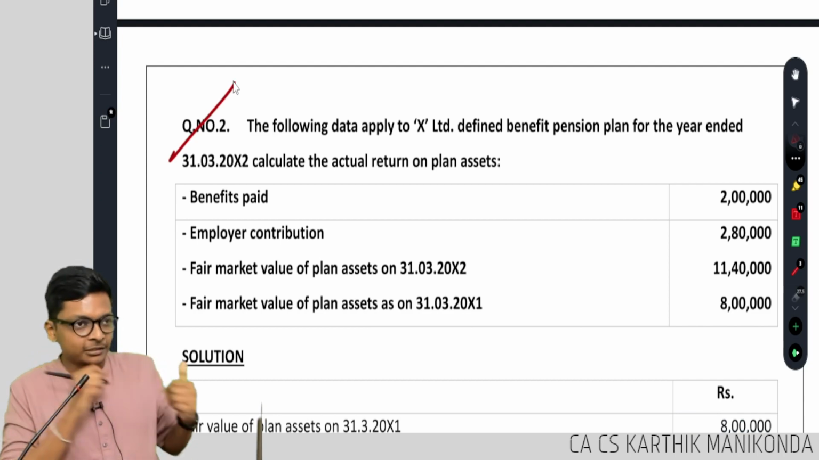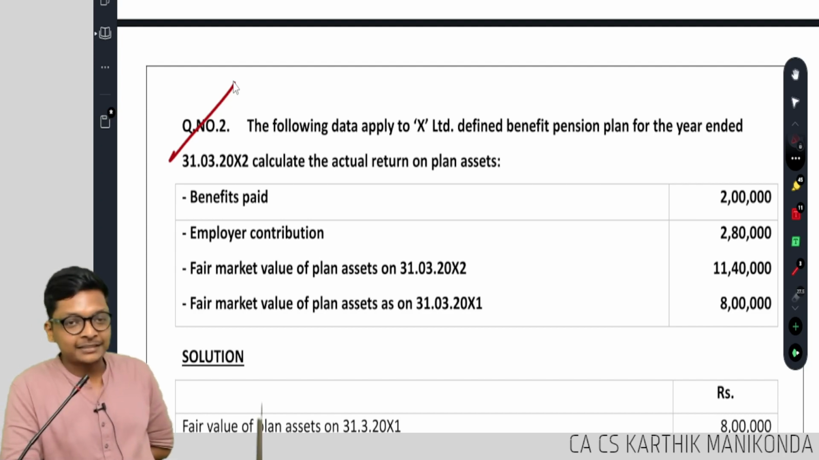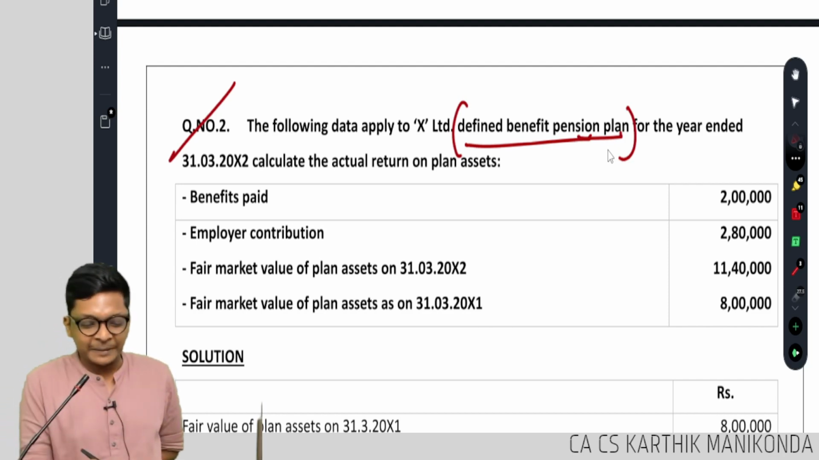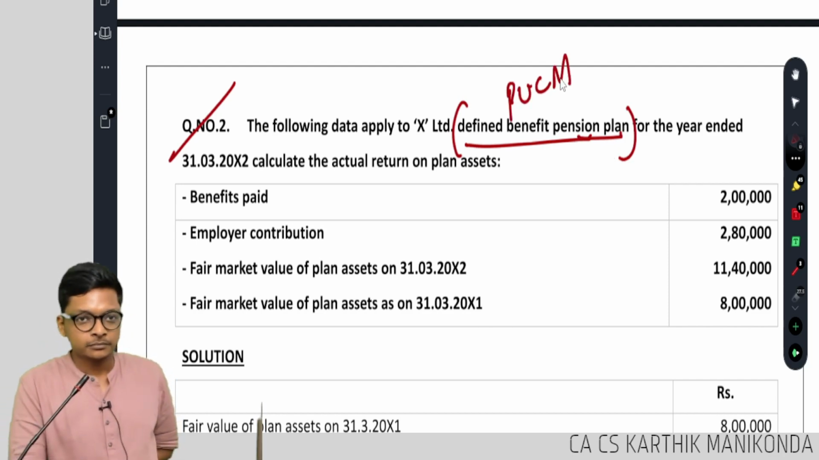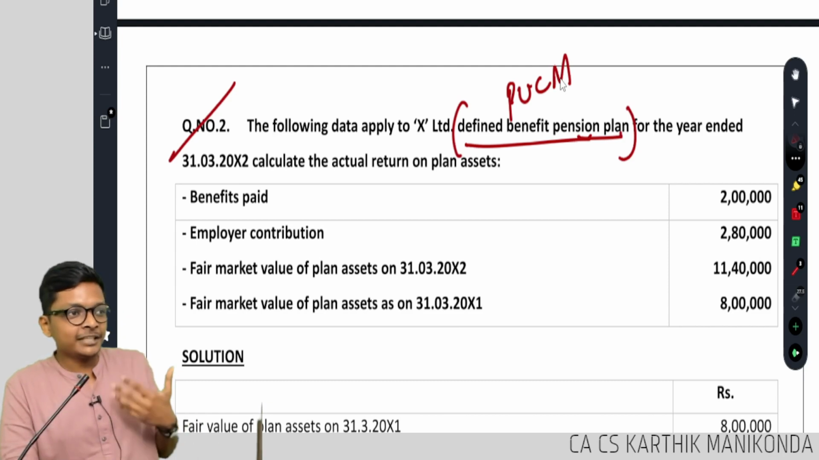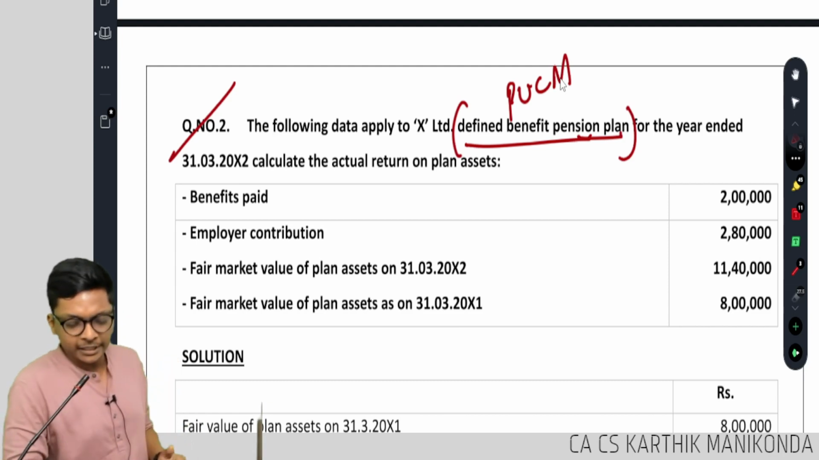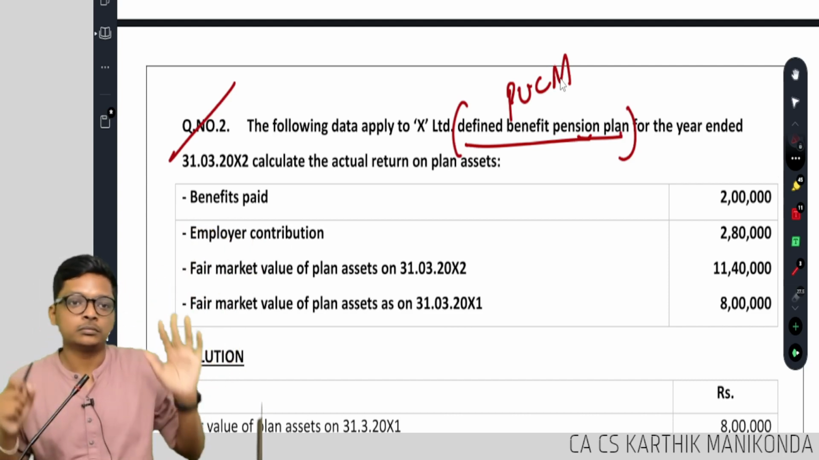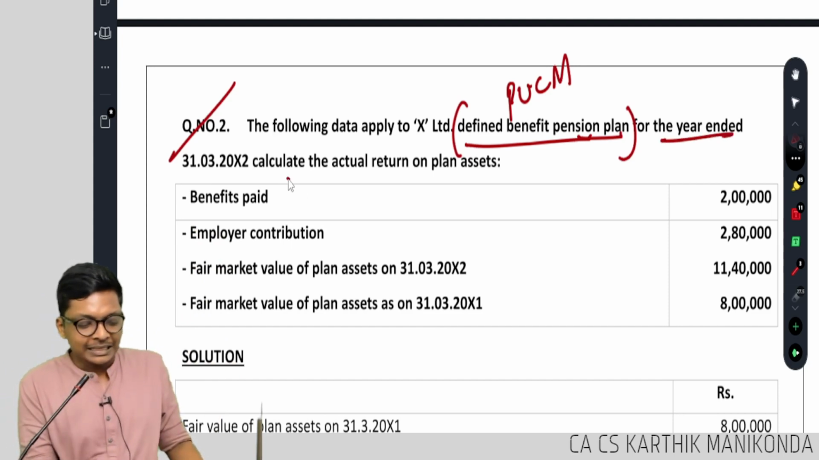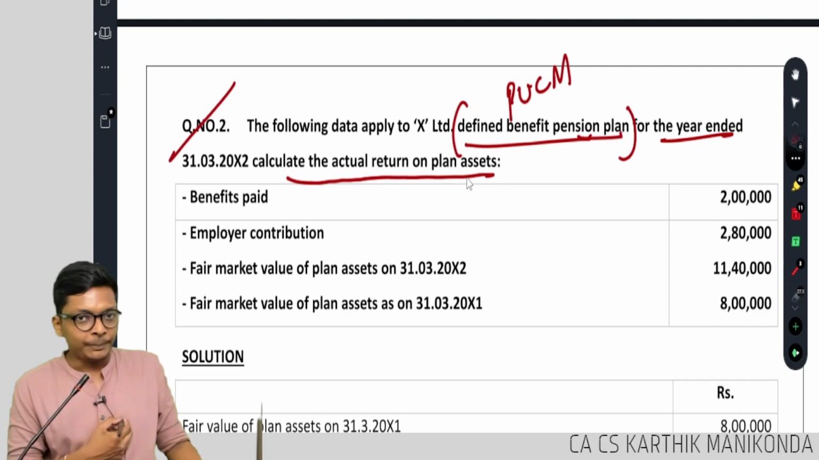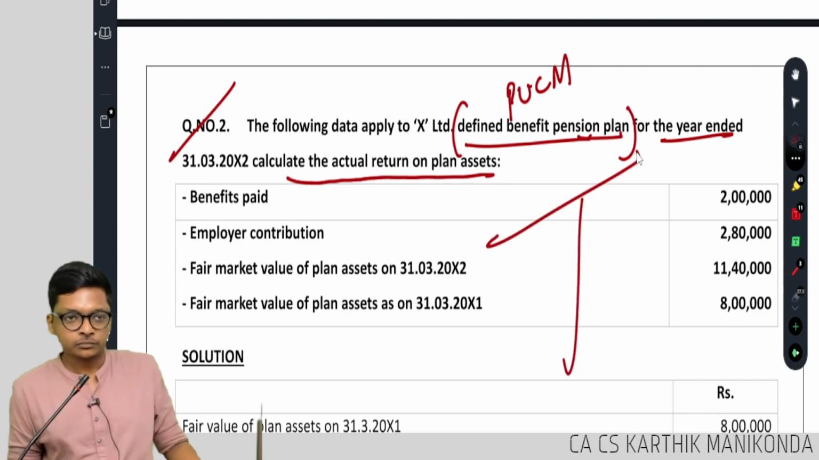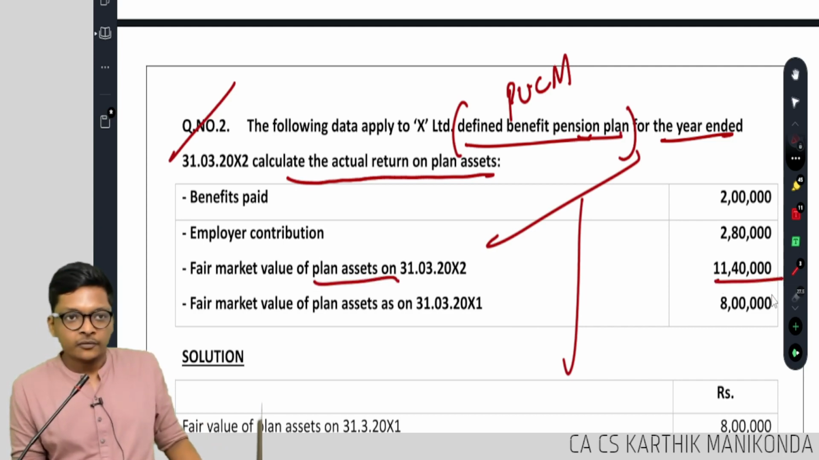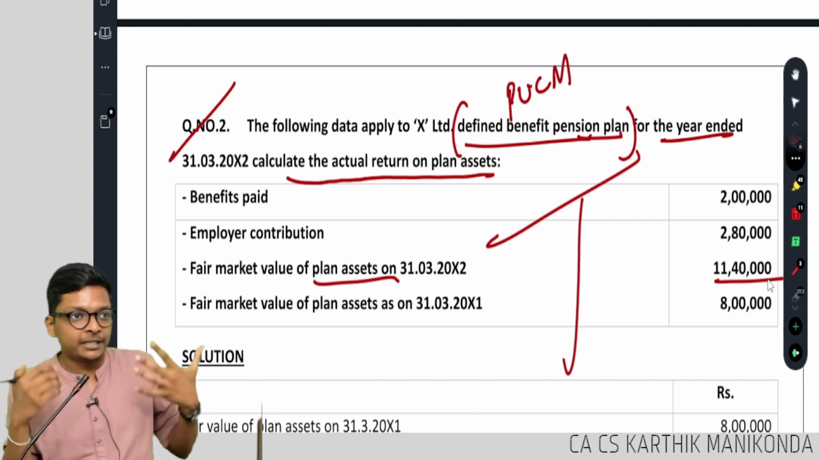Look at this question. Following data apply to X Limited. Defined benefit, pension. All sums are defined benefit sums. Which method is this? PUCM. What is the full form? Projected unit credit method. Okay. Why? Each unit of salary we are projecting for the future and accounting now. For the year ended, calculate the actual return on plan assets. Let me prepare like a ledger. What was the opening value of assets? 11 lakh 40. Let me prepare like a ledger, guys. Think asset is debit.